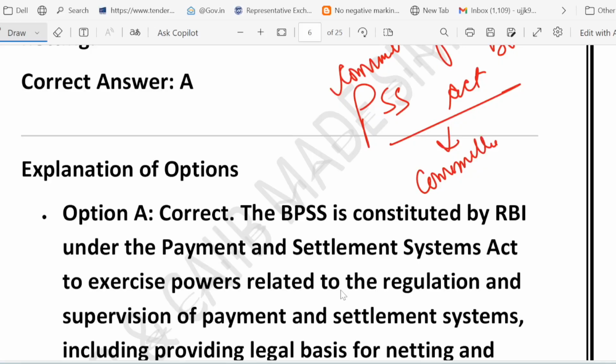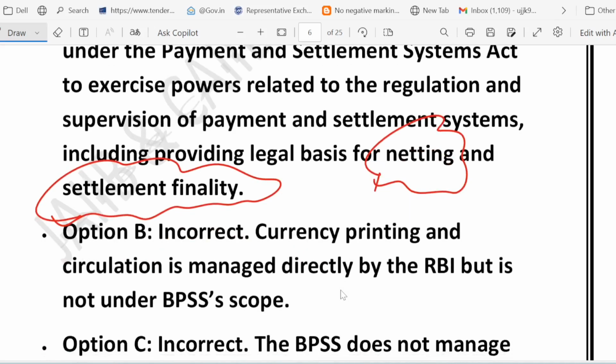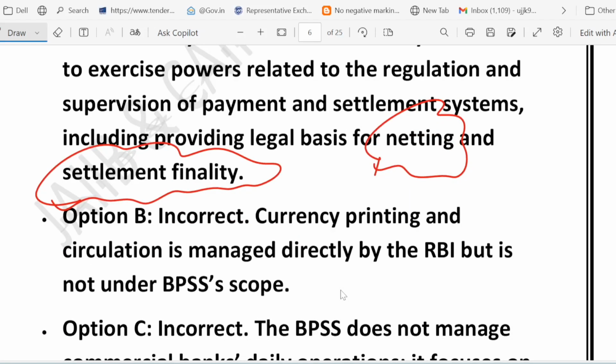Now, it regulates and supervises the payment systems in India like UPI, NEFT, RTGS. It ensures legal backing. Legal backing for what? For netting as well as settlement finality, right? These are the two points. It does not handle currency printing or bank operations.